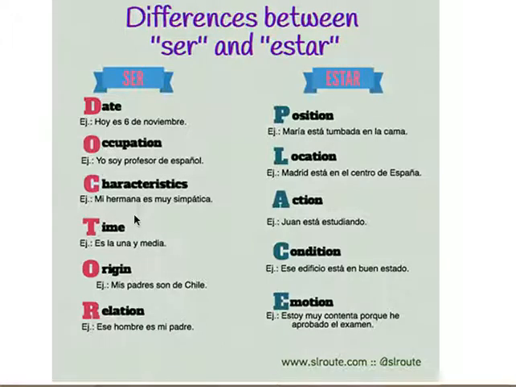Let's continue. Time. ¿Qué hora es? Es la 1:30. That's the only time you use es as a singular, es la 1. But we will have es la hora del almuerzo, es la hora de la siesta, la hora de dormir, o también qué hora es, son las 3 de la tarde, son las 4 de la mañana. Y así.